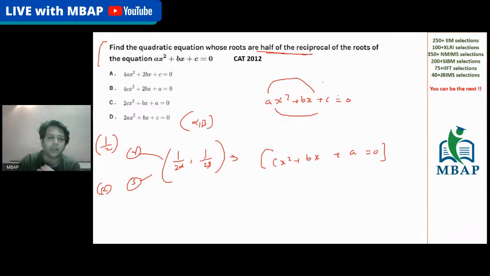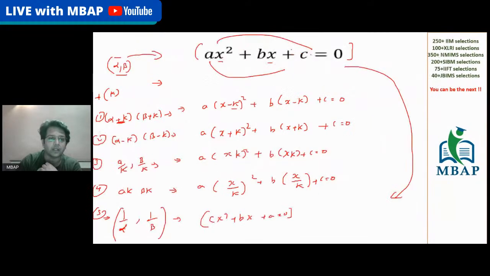So we have taken care of the reciprocal case. Now you want 1 by 2 times the roots, so you're dividing by 1 by 2. The same thing in the form of an expression will become c times (2x) the whole square plus b times 2x plus a is equal to 0. That's the same pattern I have showcased here.